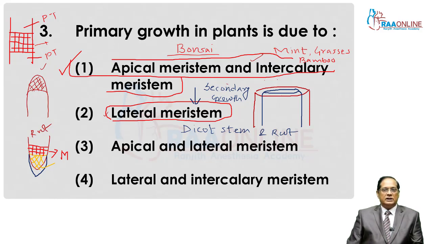Apical and intercalary meristem are responsible for primary growth and elongation, whereas lateral meristem, located laterally, is responsible for secondary growth in plant. But if the question says primary growth in plant is due to, then the answer is apical meristem and intercalary meristem.